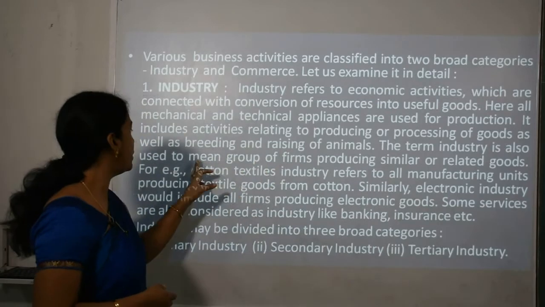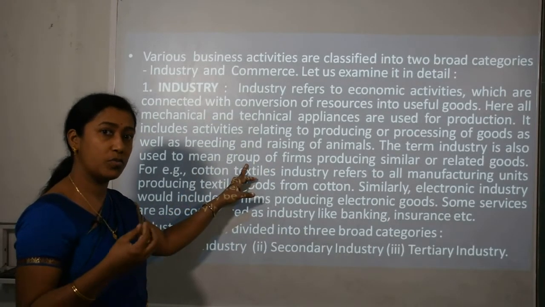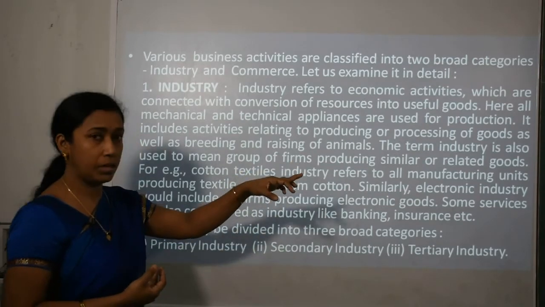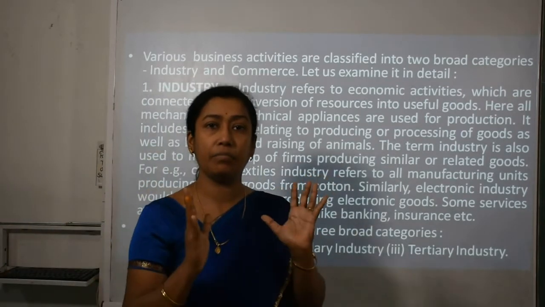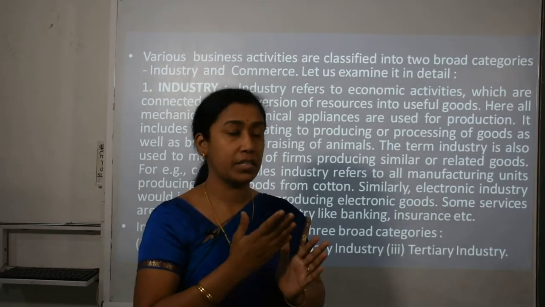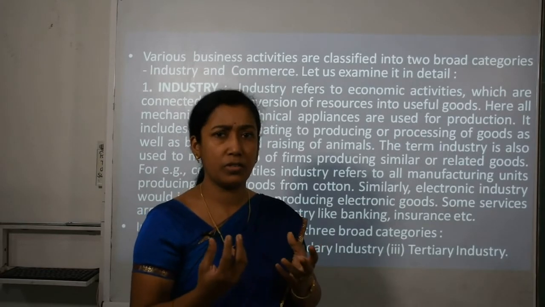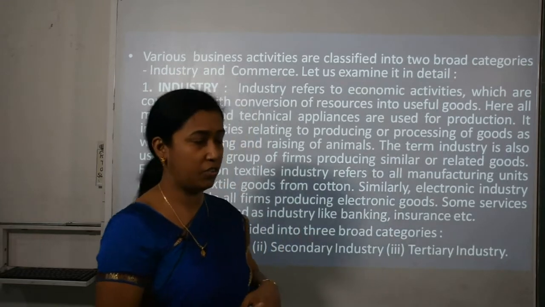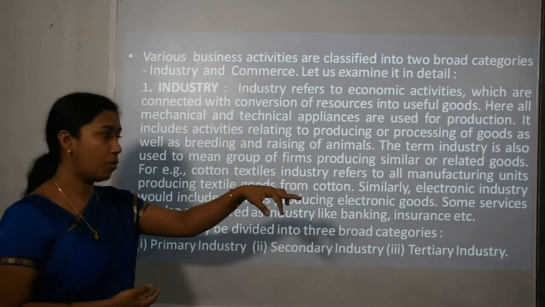The term industry is also used to mean a group of firms, that is companies producing similar or related goods. That means there can be many companies selling the same kind of consumer goods, like various kinds of perfumes and cosmetic items. Many companies are engaged in producing the same kind of products. So all these are called firms producing similar or related goods.